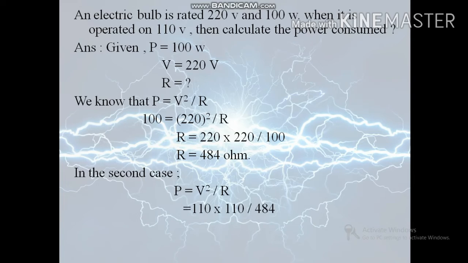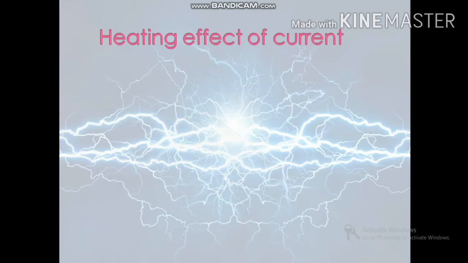Now in the second case, P equal to V square by R, we know that. So here V equal to 110, since it is given that it is operated on 110 volt. So 110 square means 110 into 110 divided by resistance R. Resistance we have already calculated as 484 ohm. So by putting these values we got power P equal to 25 watt.